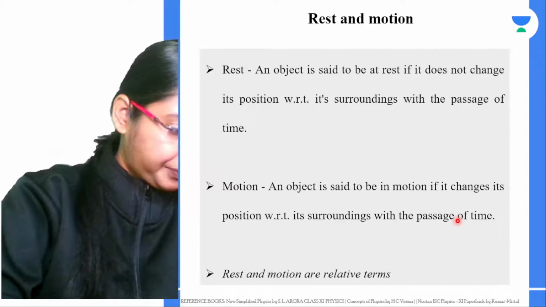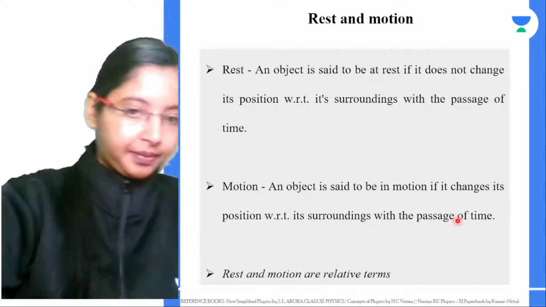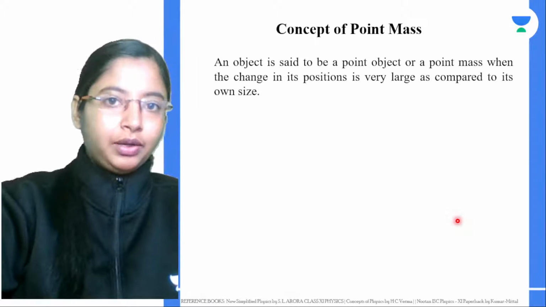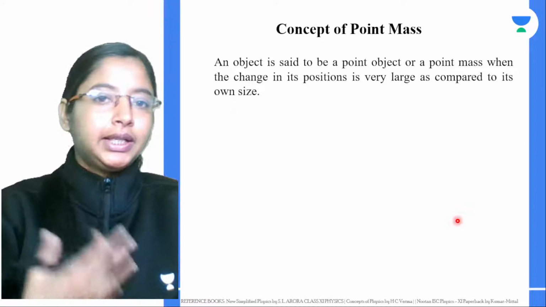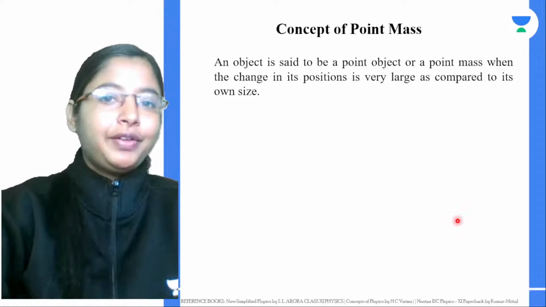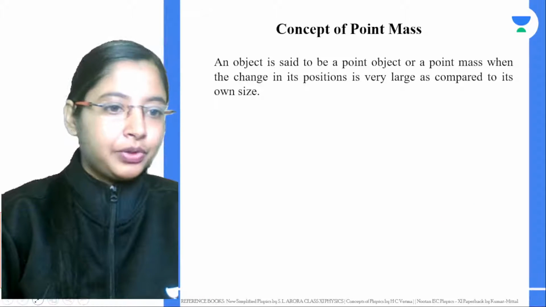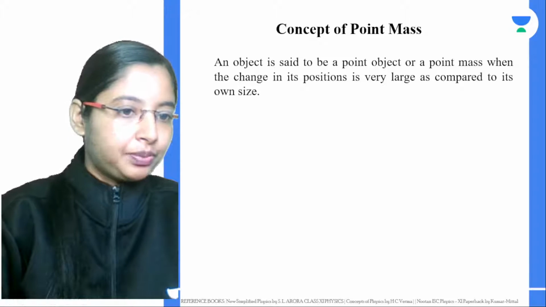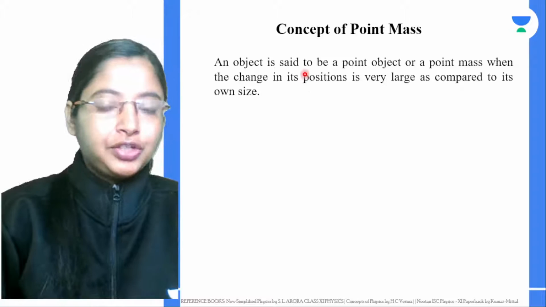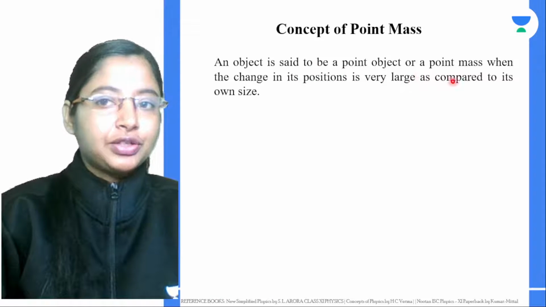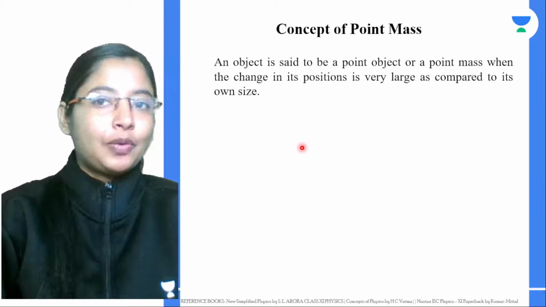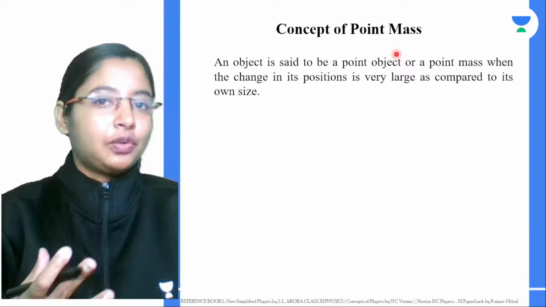Okay, now what is a point mass? An object is said to be a point object or a point mass if the change in its position is very large as compared to its own size. Then we say such an object is a point mass or a point object.